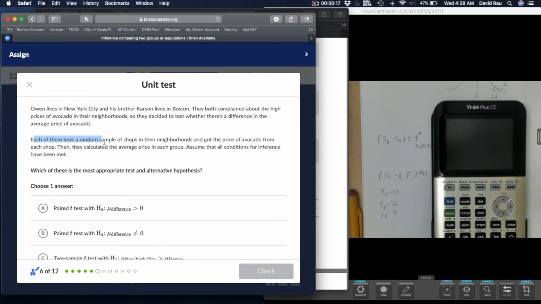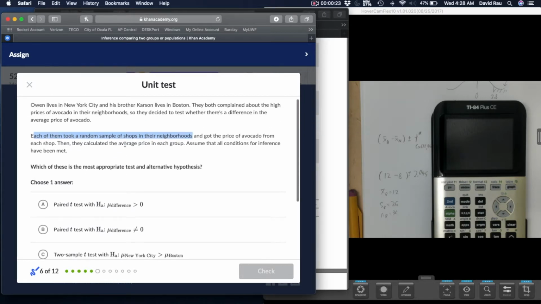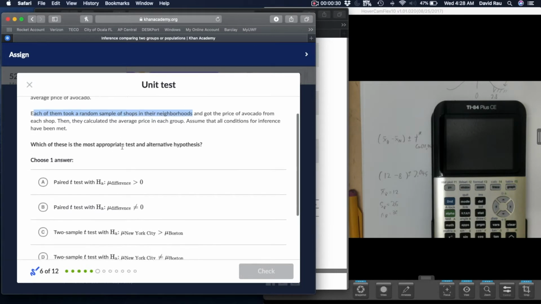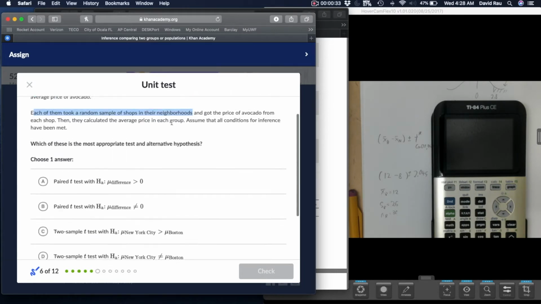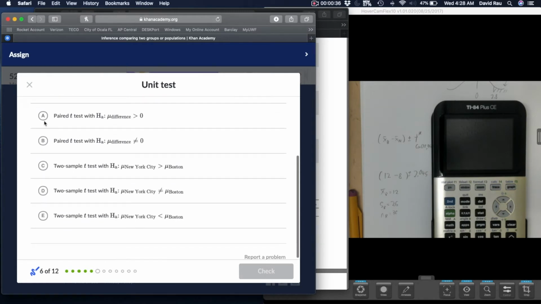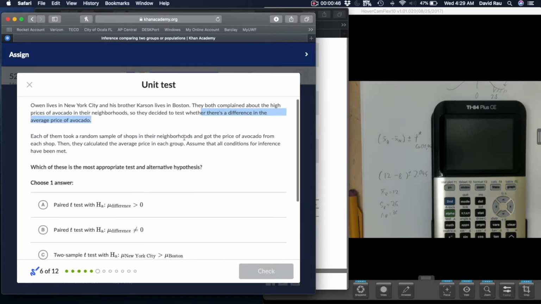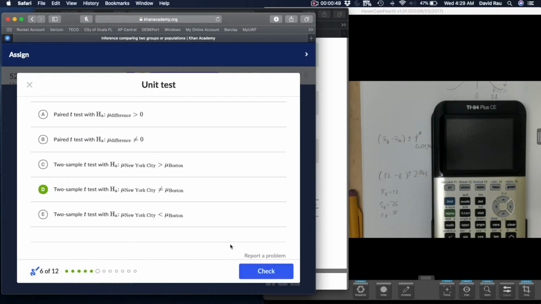So notice here it says each of them took a random sample. Now what that means is we have two samples. Since we're taking two samples, it's not going to be a paired test. We'll talk about what that is, but we're doing a two sample test, and notice they're just trying to see if there's a difference in price. So not one exactly being bigger than the other. So two samples and just different.